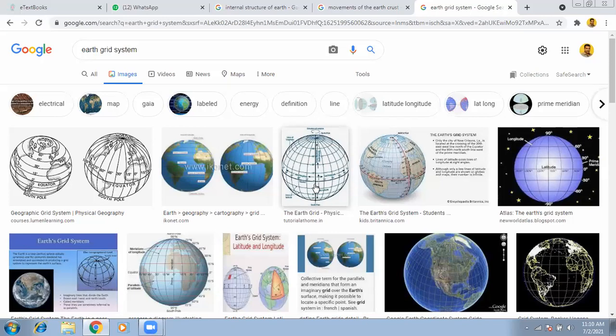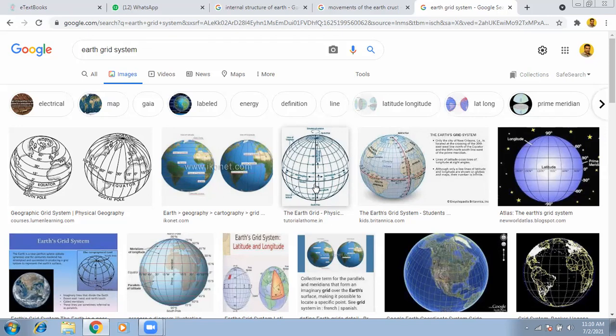By using this grid, we can locate a place, explain it, study it, and analyze it: how hot it is, how cold it is, what the atmospheric conditions are, the soils and their formation, the shape of the country, and its boundaries. We can explain all this with the help of longitudes and latitudes. Clear?